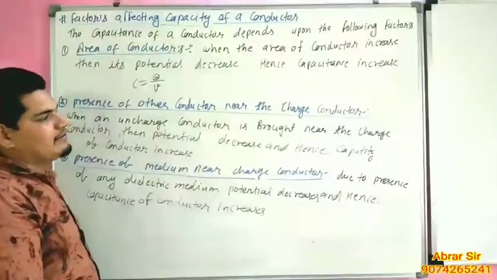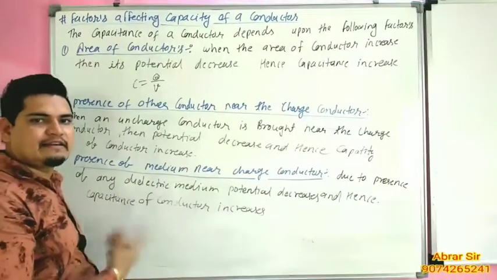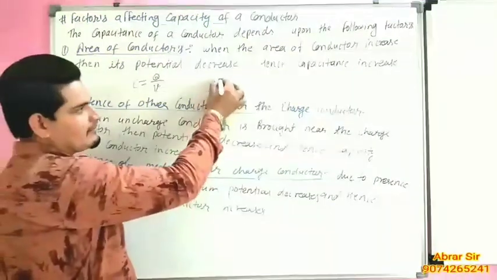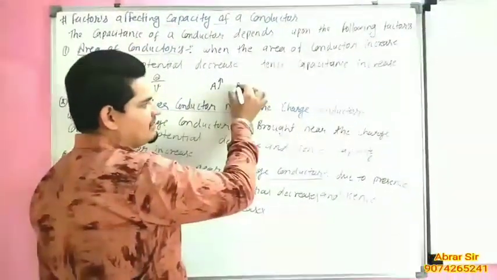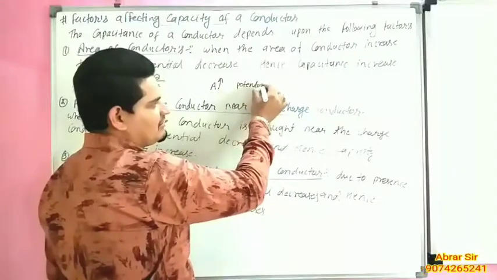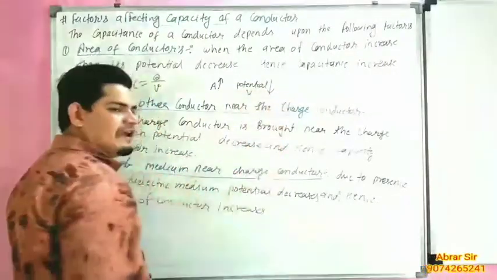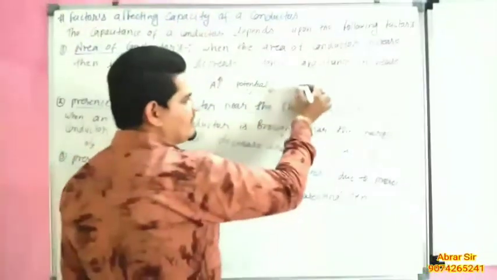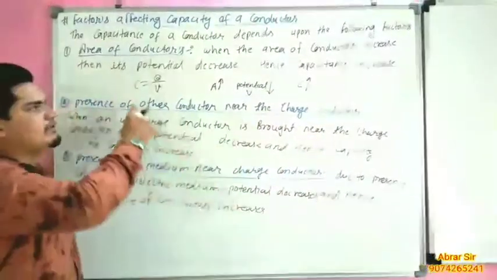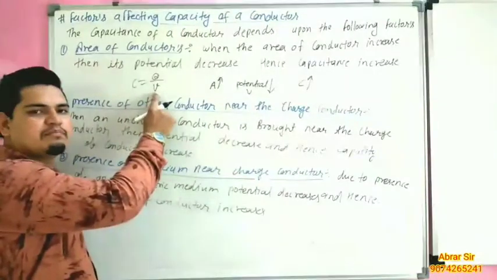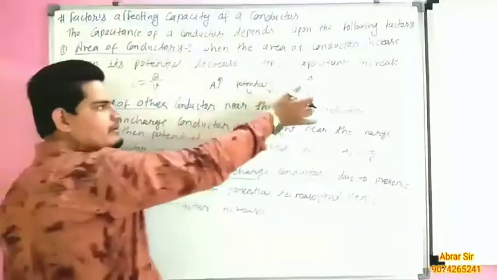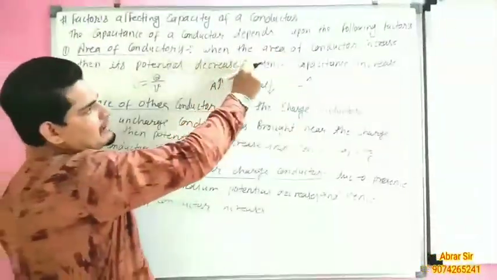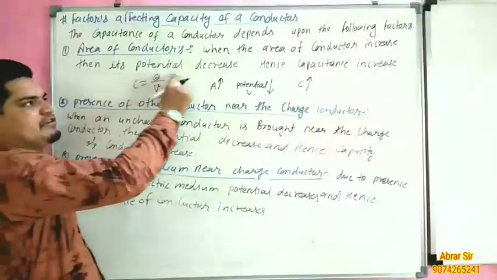We know that when the area of the conductor increases, then the potential, denoted by V, decreases. So capacitance increases, because capacitance is inversely proportional to potential. So when area increases, potential decreases, so capacitance increases. When the area of the conductor increases, its potential decreases, and hence capacitance increases.